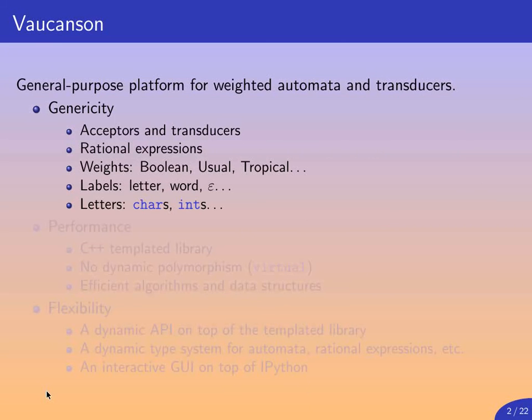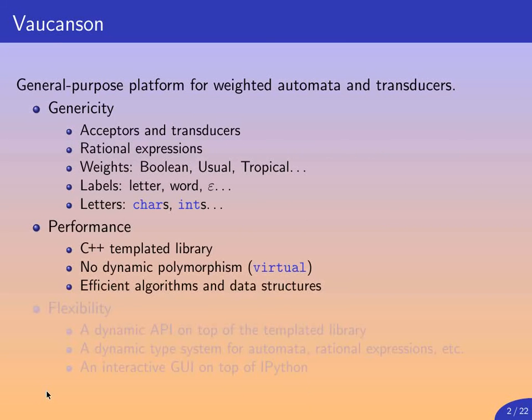Labels can be single letters, words, possibly the empty word, and so on. By letter we mean either small characters, such as the C++ char type, or wider types, which can be useful for Asian languages, for example.